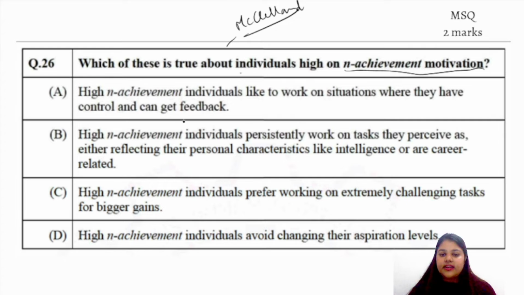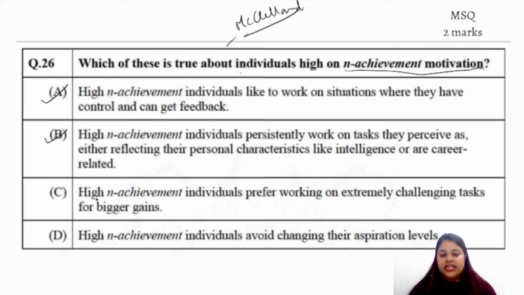Individuals who are high on achievement like to work on situations where they have control and get feedback. Yes, very correct. High achievement individuals persistently work on tasks they perceive as reflecting their personal characteristics like intelligence or as career related. Yes, they would want to grow in their career, they would want to achieve more height in their career.